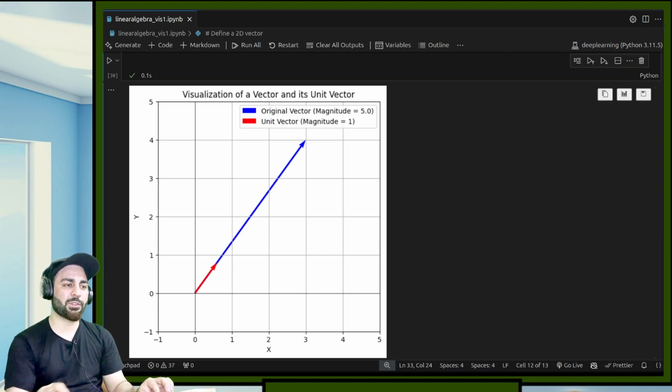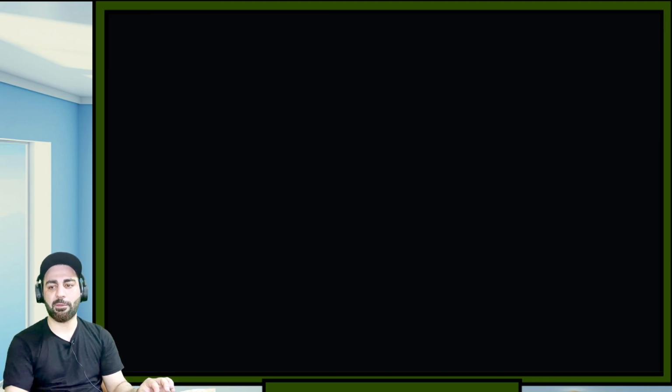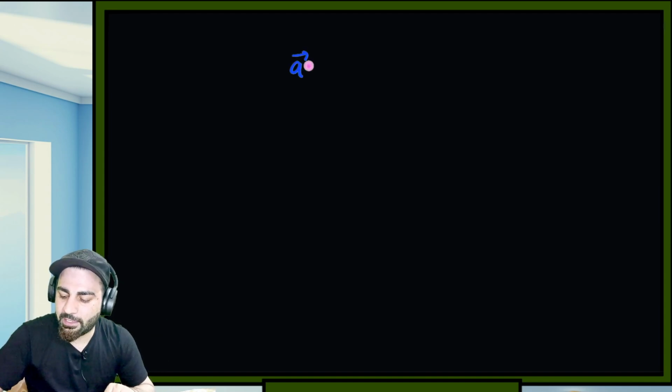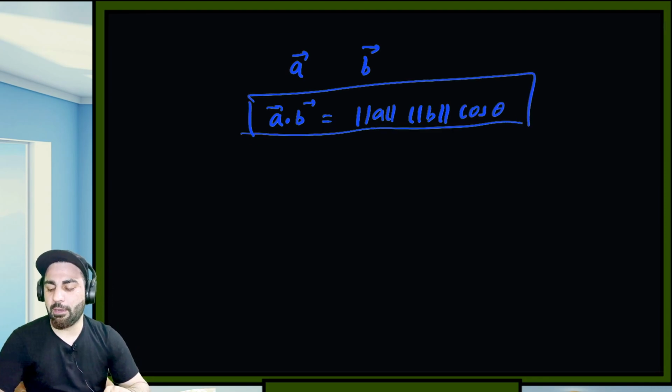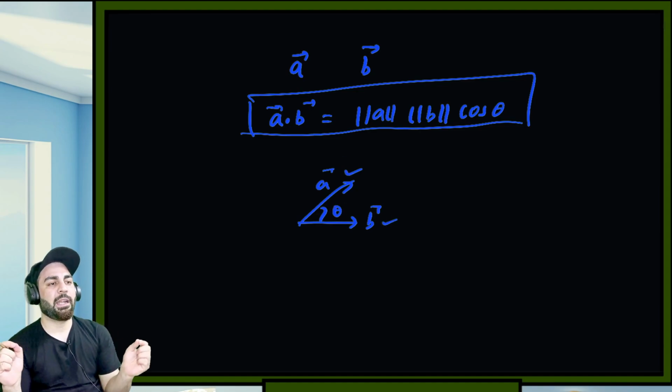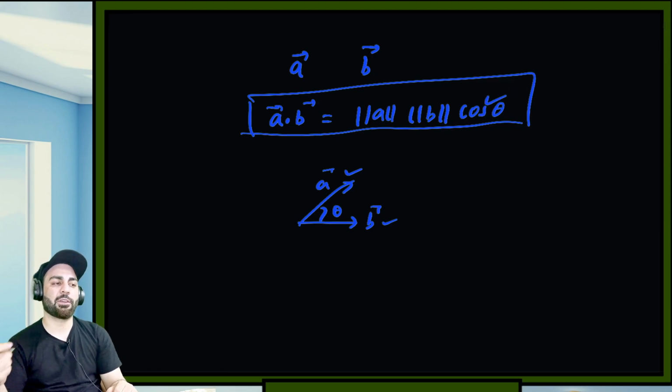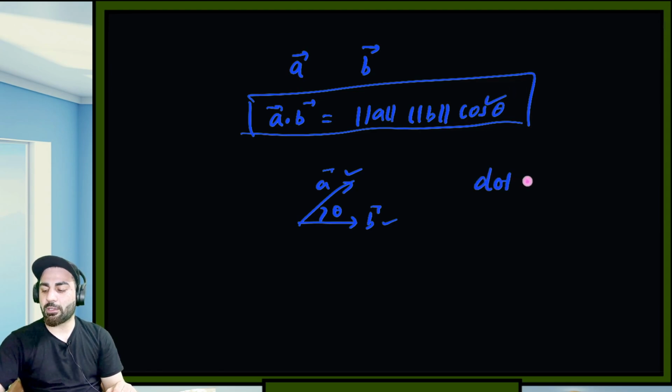Then the most important thing was the dot product. Many people had a hard time understanding what the dot product was. In maths, if we have a vector a and a vector b, we say a dot b is the magnitude of a, times the magnitude of b, times cos of theta. This is one of the definitions. Let's suppose this is vector a and this is vector b, and they have an angle theta between them. Just find the magnitudes, multiply them together, and multiply with cos theta. So this is the dot product.